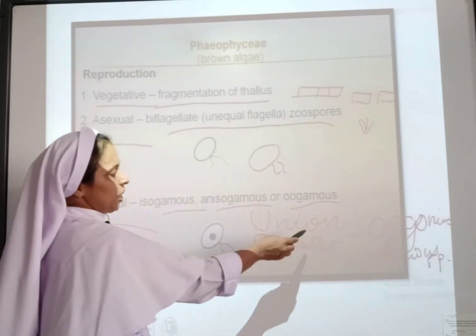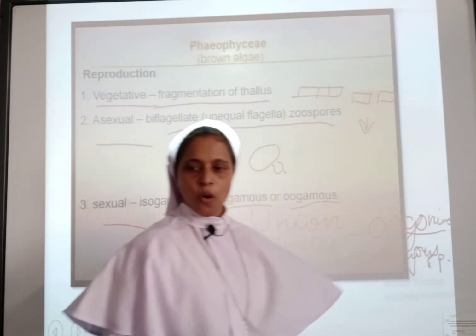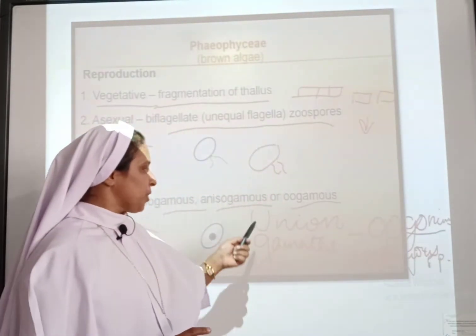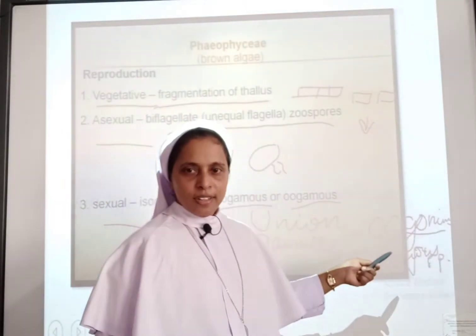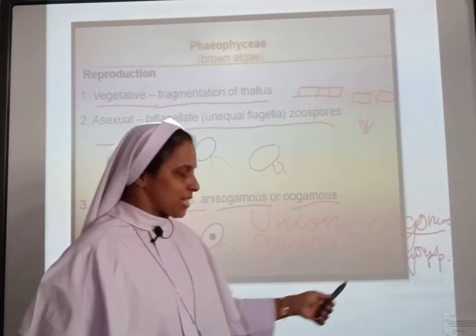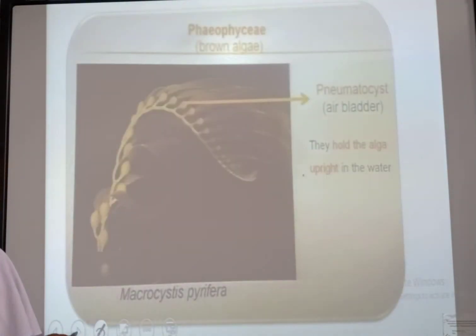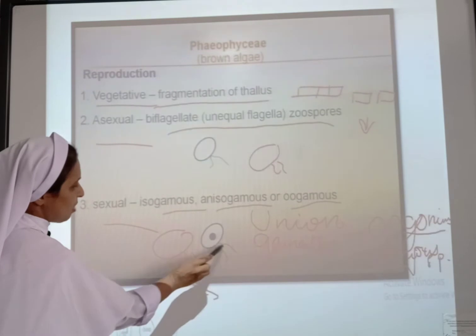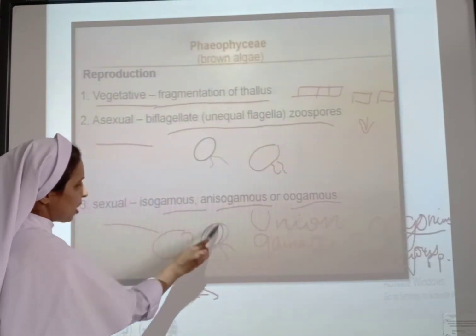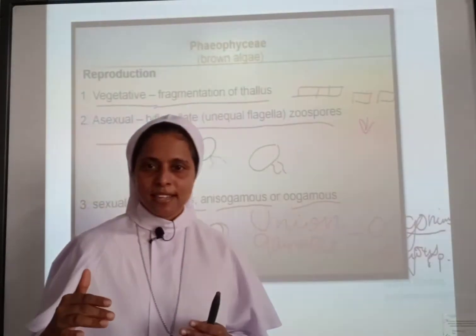So here the union of the gametes will be taking place in the water, within the oogonium, in the Oedogonium species, the oogamous species. And here the gametes are of pyriform shape with the two flagella attached. We can see here the pear shape, the pyriform structure, and the biflagella attached laterally.